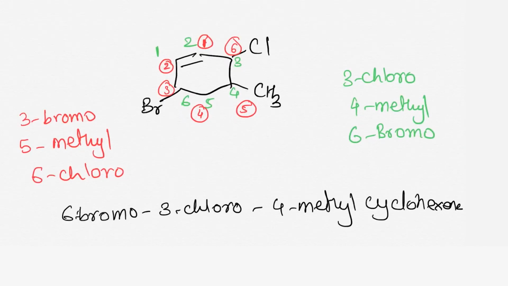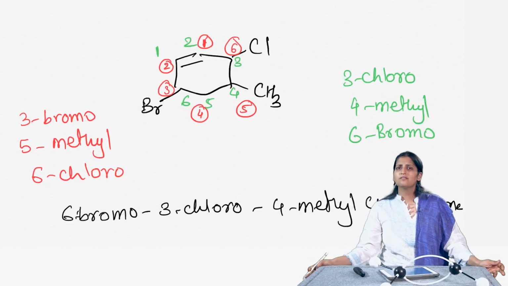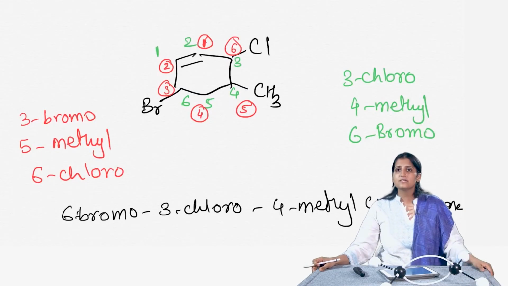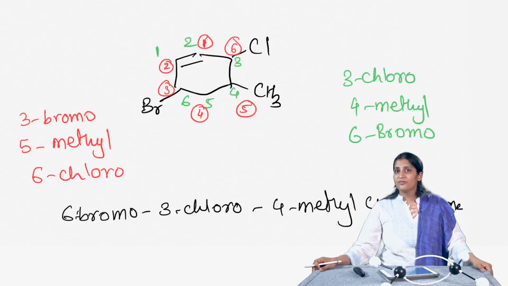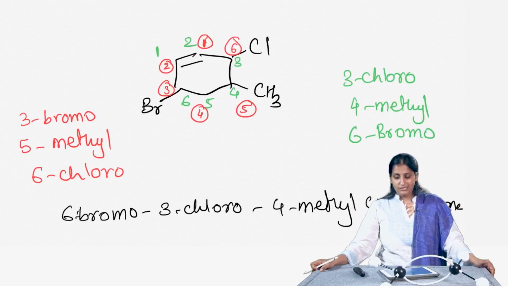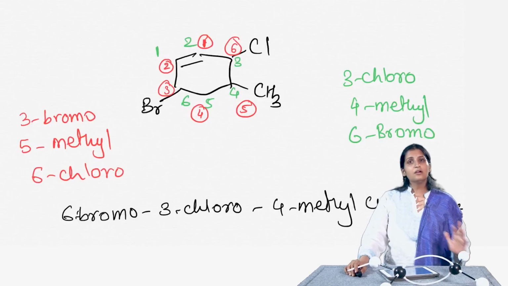Now, typically when the double bond is on the first position, you can write it as 1-cyclohexene or cyclohex-1-ene, but typically when it is at the first position, you can really avoid it, and it is understood that if you have not really signified the suffix for the double bond, then it is at the first position. Okay. So, these are really the rules for nomenclature of alkenes, very similar to that of alkanes.